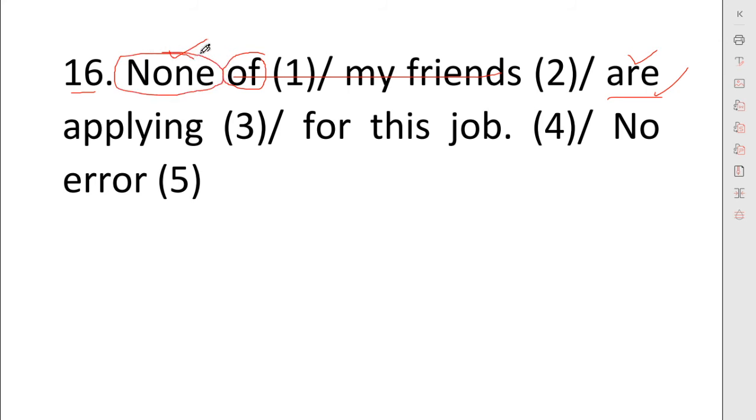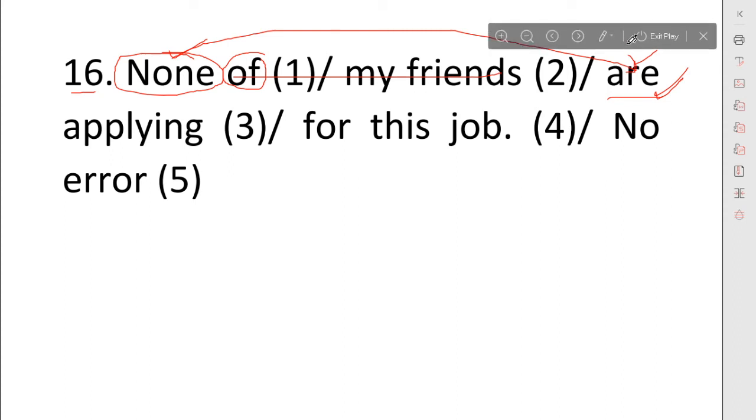Okay, none means less than one. For less than one or equal to one, we will use singular verb. So the connection is directly from none to this. Okay, so we will use is here.